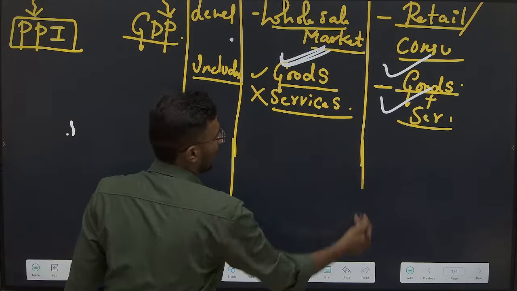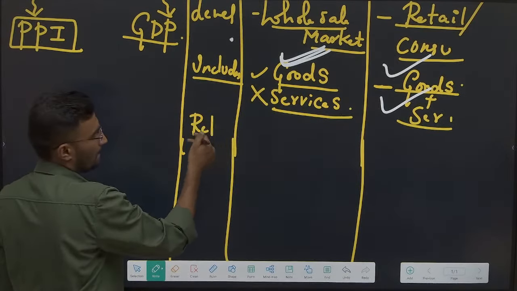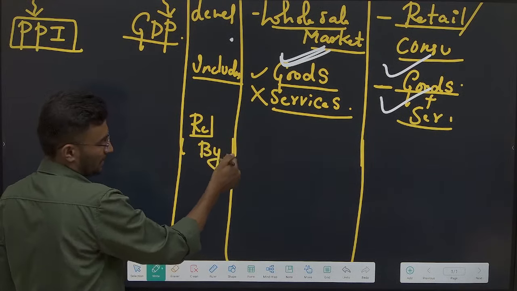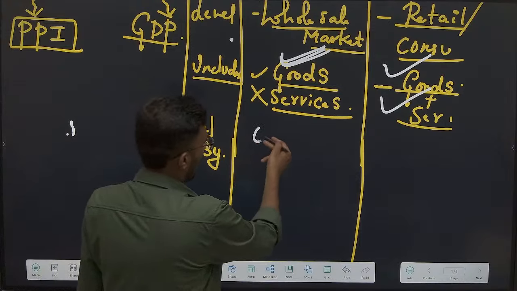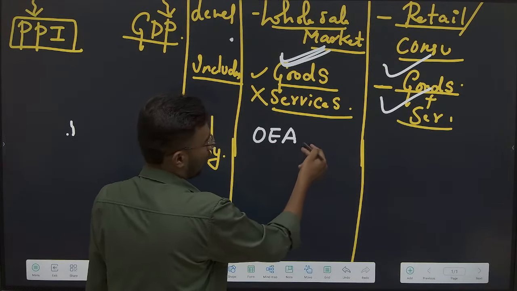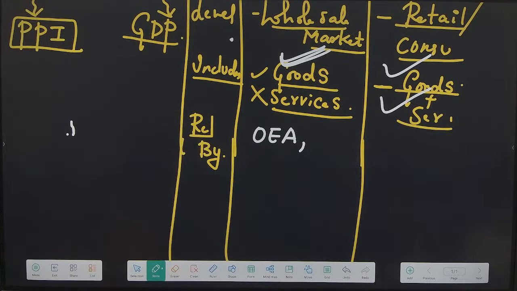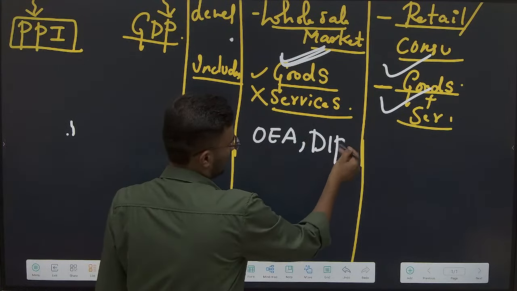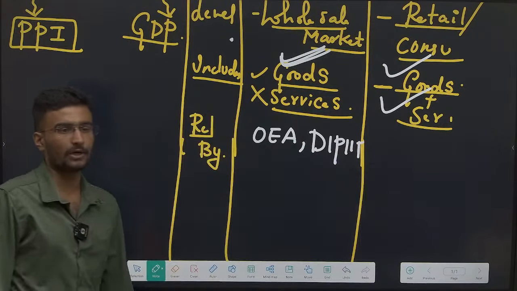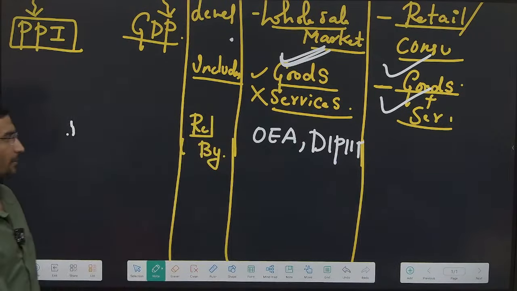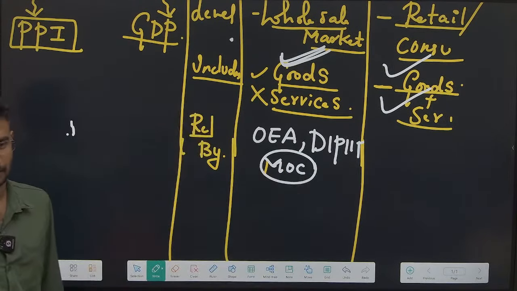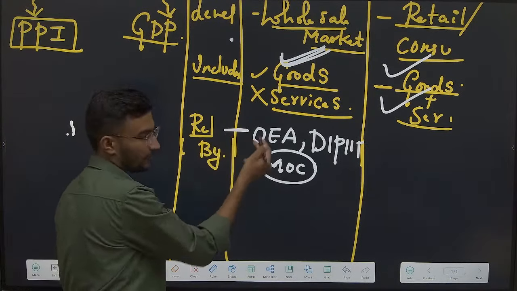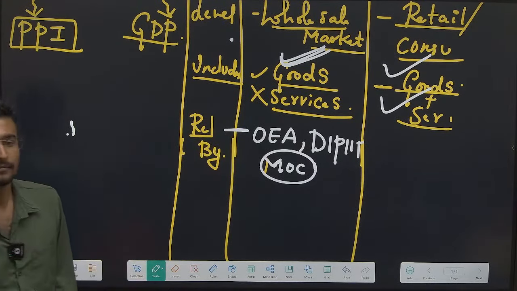Now, this is released by whom? It is released by the Office of Economic Advisor, OEA, under which ministry? Ministry of Commerce, under the Department of Policy, Industry and Internal Trade, DPIIT. Ministry of Commerce, correct? Satisfied?